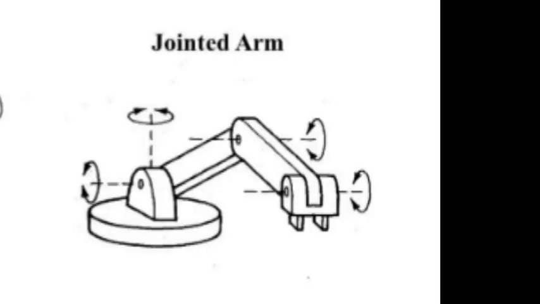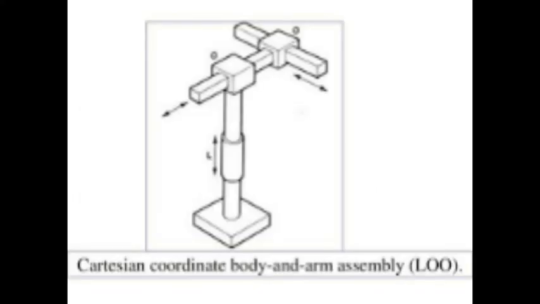And now the jointed arm configuration robot. It is similar in appearance to the human arm. The arm consists of straight members connected by joints which are similar to the human shoulder, elbow and wrist. The robot arm is mounted to a base. Next is the Cartesian coordinate configuration robot.